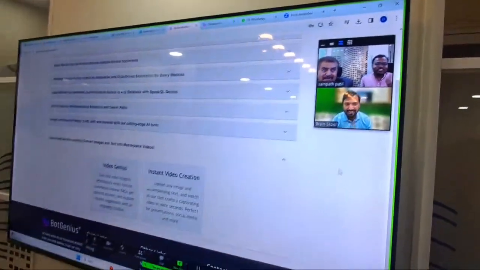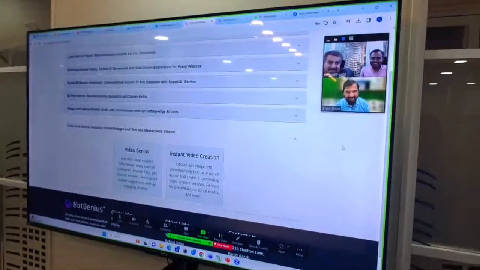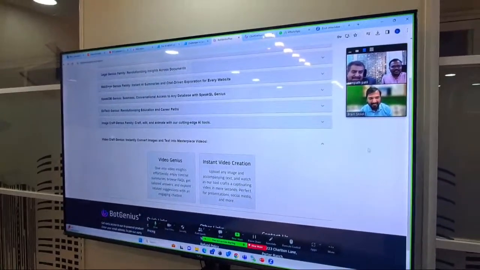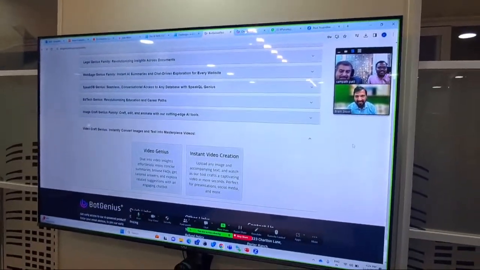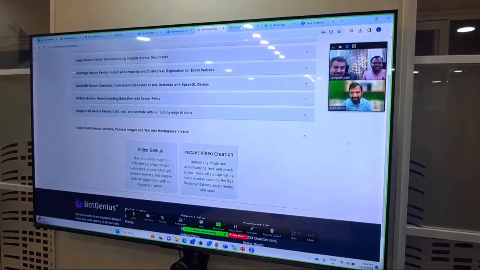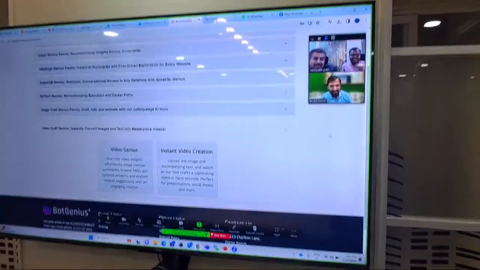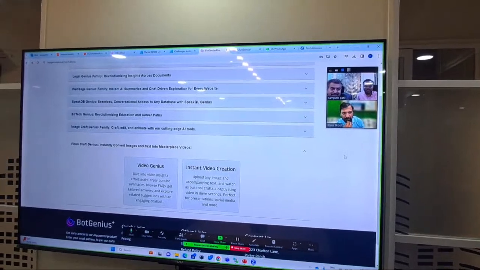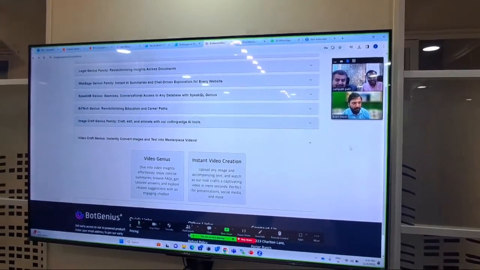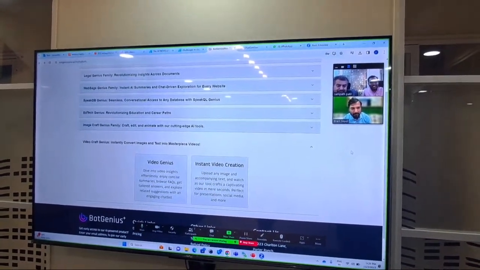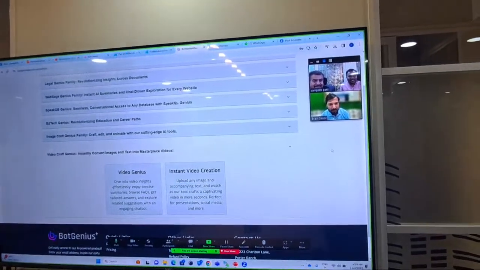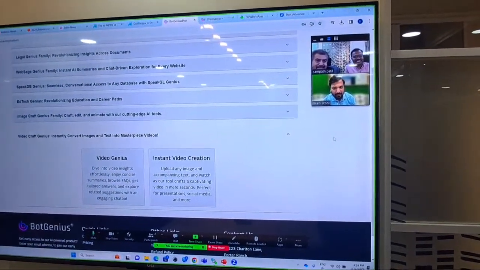I'll give one good example of Sanjeev. Normally, when we start doing things, I will give one super example. We have done a Jira integration. We will show you that right now after this call. During this call, we will show how our brain works and how Sanjeev's brain works. So we have done a Jira integration.